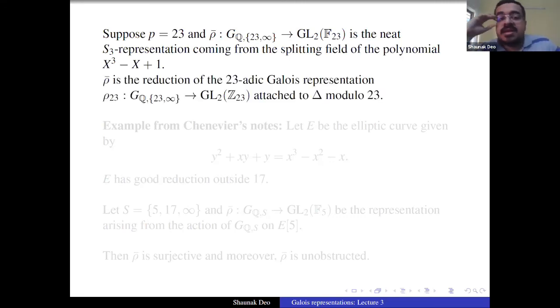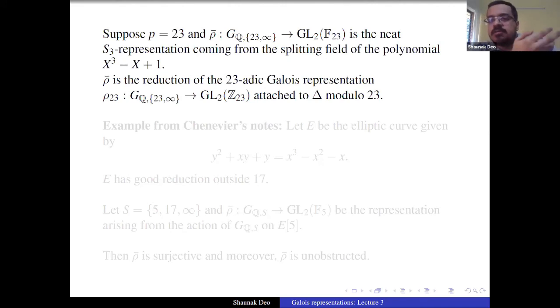So rho bar is actually the reduction of the 23-adic Galois representation from G_{Q,23,infinity} to GL_2(Z_23), which is attached to delta modulo 23. So this corresponds to this famous congruence of tau modulo 23. And I guess there is also a weight one form of level Gamma_1(23) which is giving this representation.